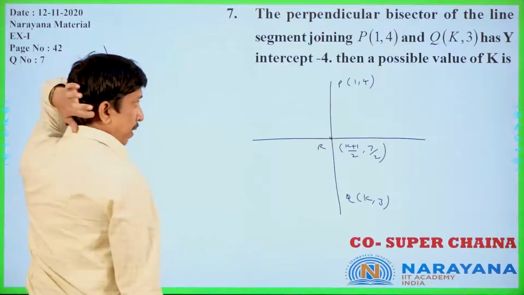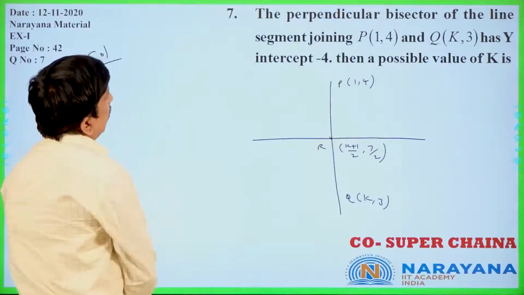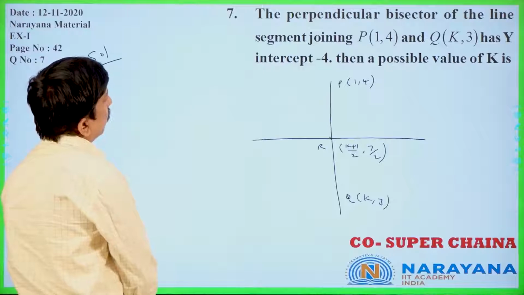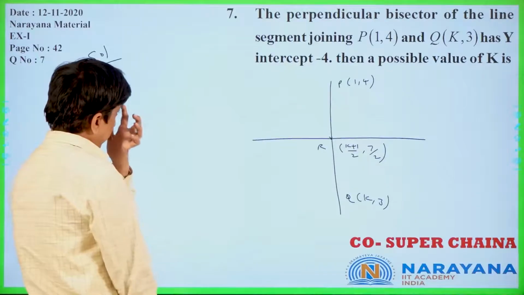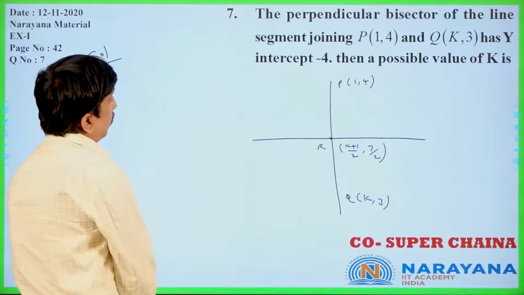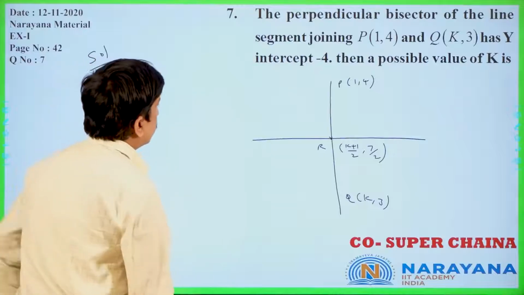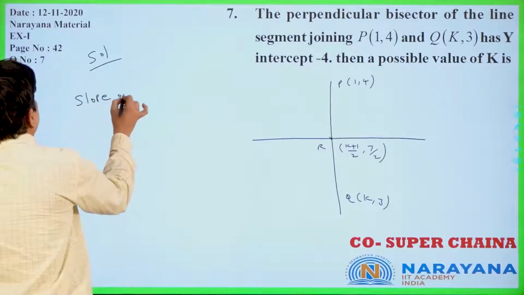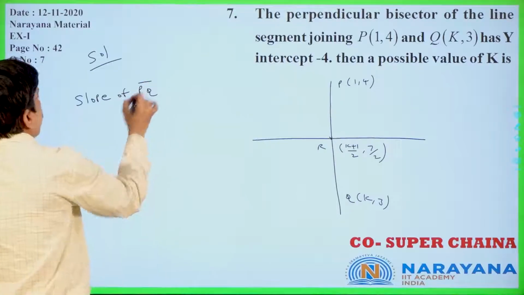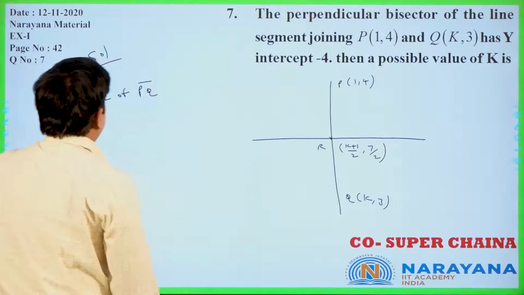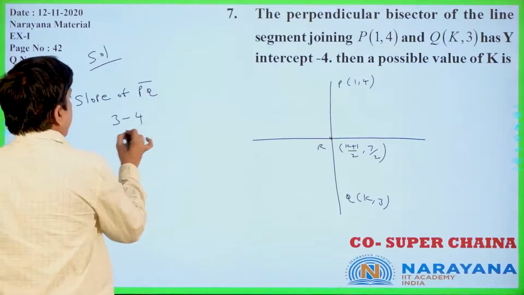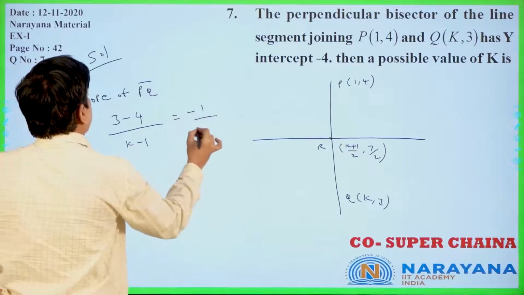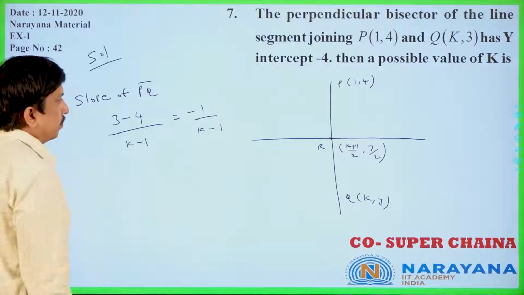Now, slope of PQ I will find. Slope of PQ line segment is y2 minus y1 by x2 minus x1, that is 3 minus 4 by k minus 1, which is minus 1 by k minus 1.